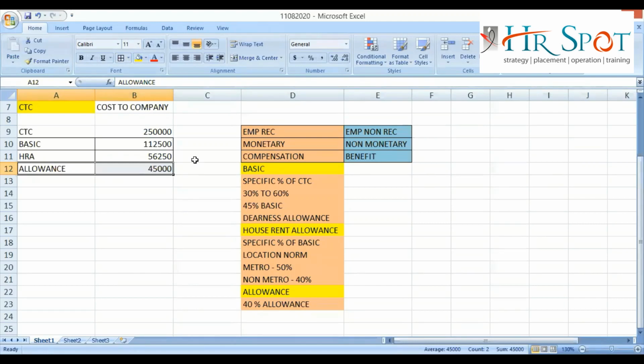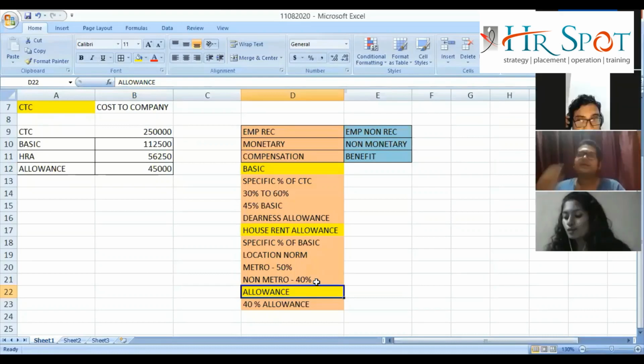Yes. Because allowance is the fully flexible part. So as an HR, when I work in a company, I need to follow how much allowance the company is giving. Now what the company can do is either give the allowance as it is, or the company can segregate the allowances into further components.